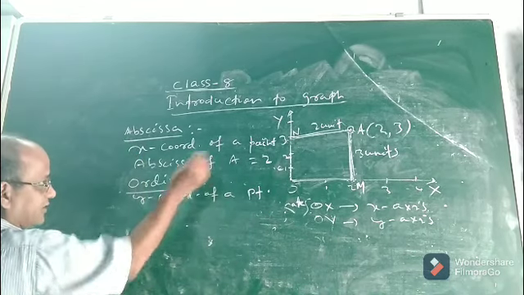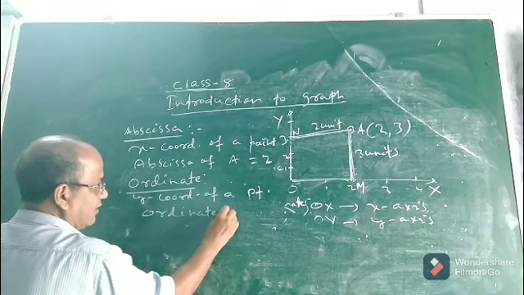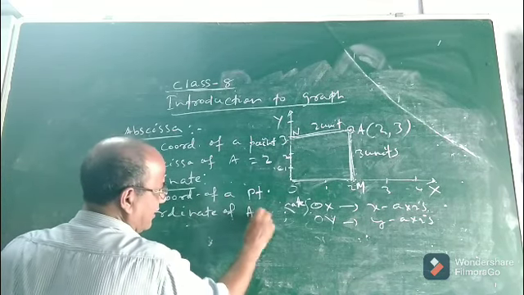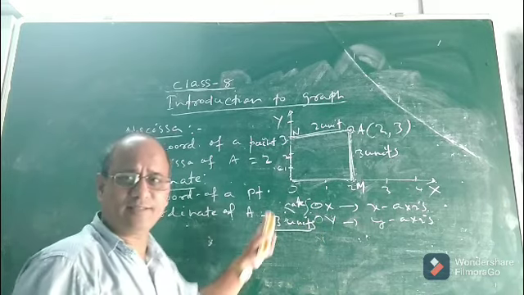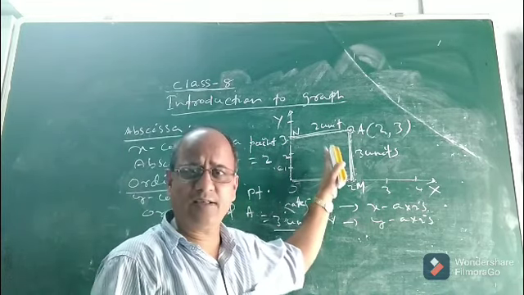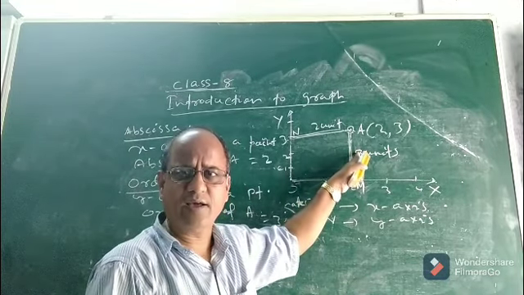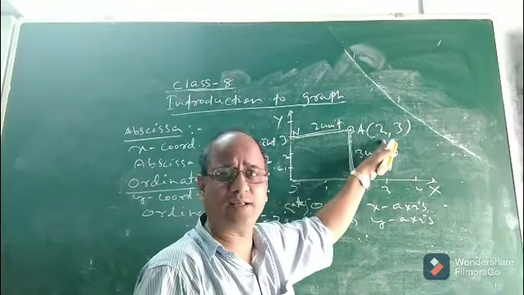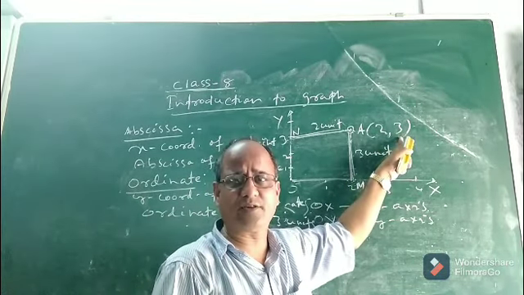In this particular example, the ordinate of A will be 3 units. That means every point in the Cartesian or coordinate plane has 2 coordinates. One is x, the other is y. The x-coordinate is known as the abscissa, and the y-coordinate is known as the ordinate.